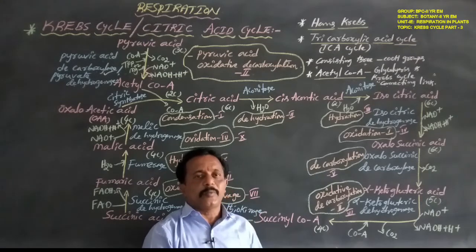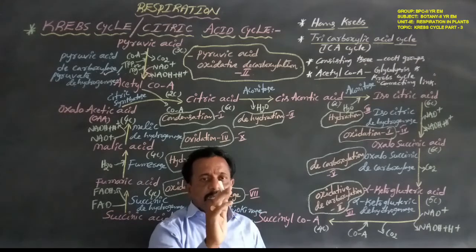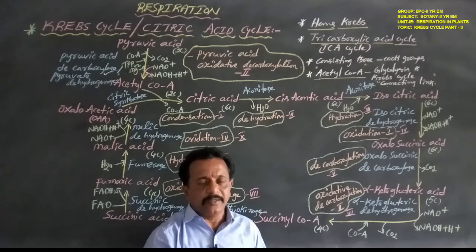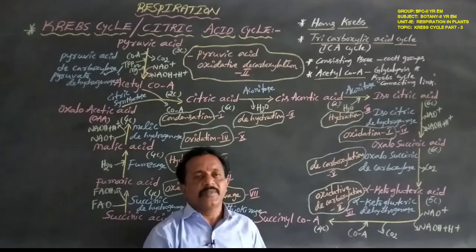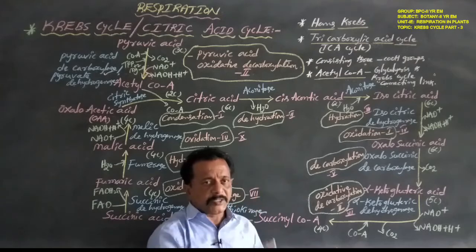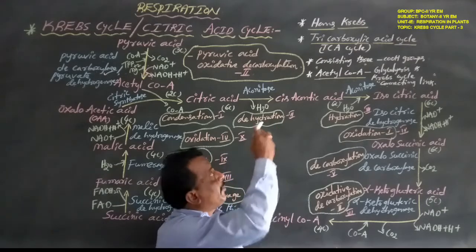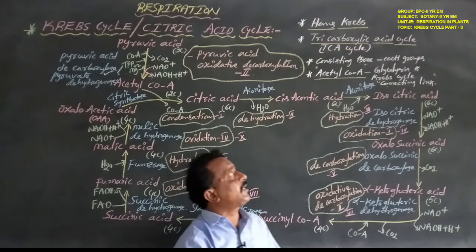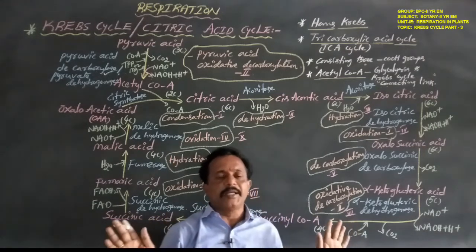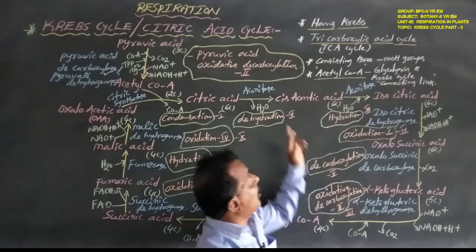The first stable compound is the 6 carbon citric acid, so it is named the citric acid cycle. And citric acid internally contains 3 carboxylic groups, 3 COOH groups, hence the cycle is named the tricarboxylic acid cycle or TCA cycle. All are similar: Krebs cycle, citric acid cycle, or TCA cycle.